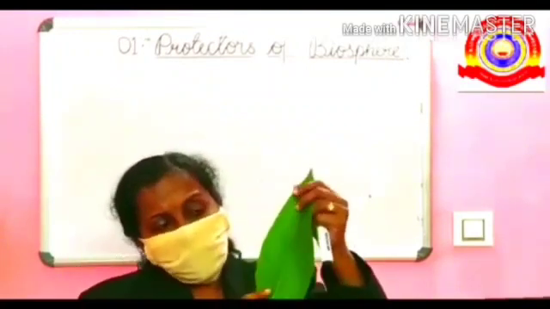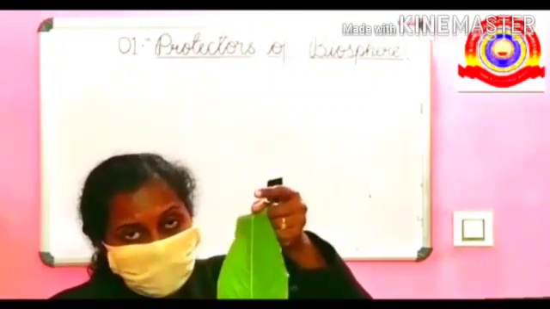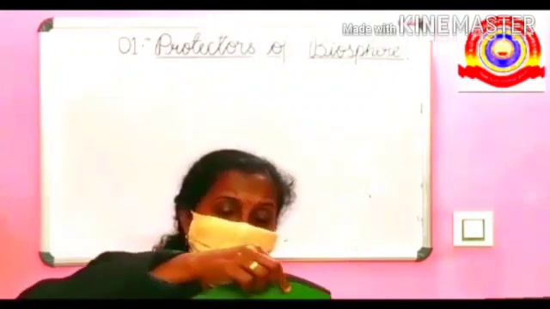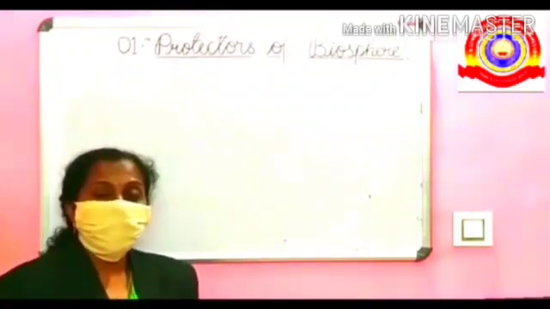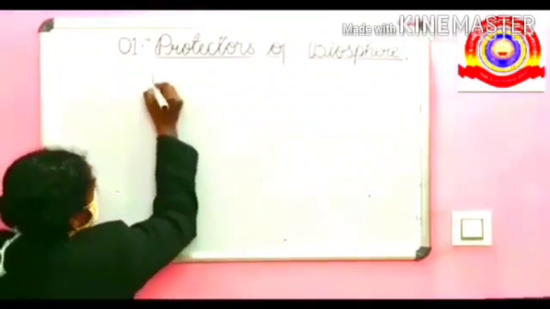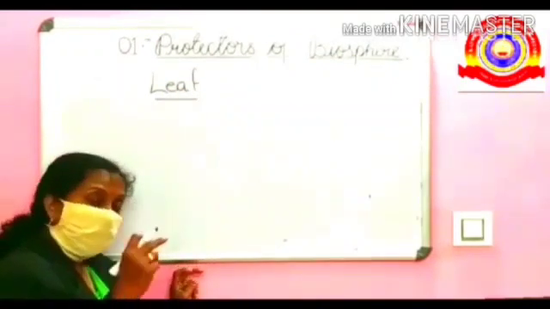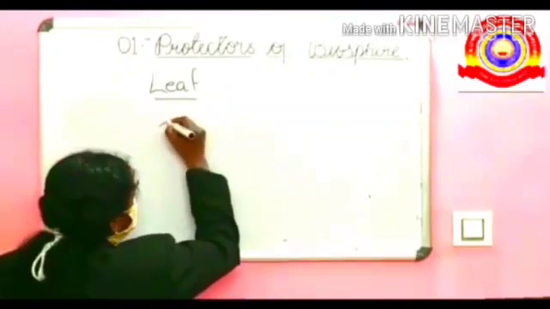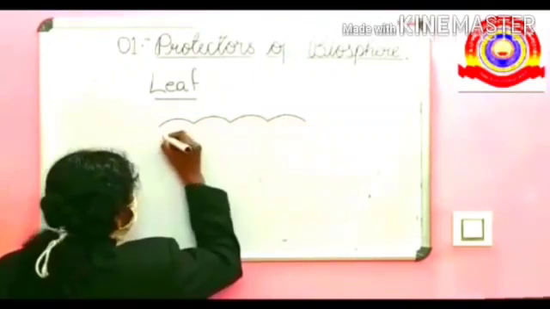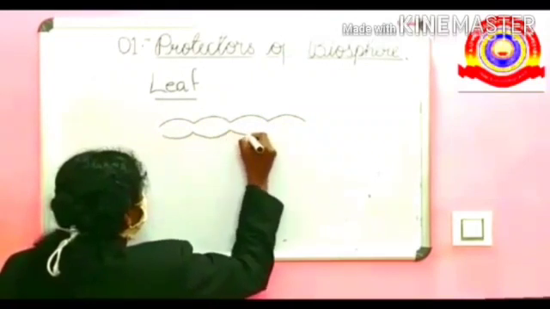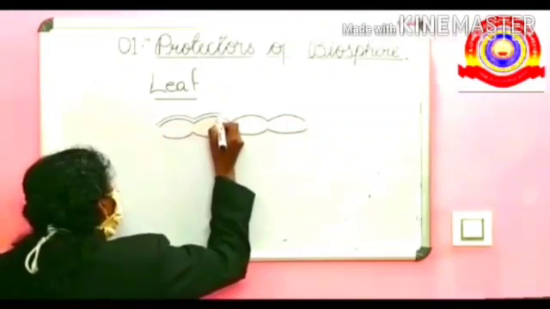This is the leaf. You can see this is called the upper epidermis and this is called the lower epidermis. In between the upper epidermis and lower epidermis, you can see the mesophyll cells. The structure of the leaf: the leaf contains upper epidermis and lower epidermis. And these epidermis are covered by a protective layer called cuticle.